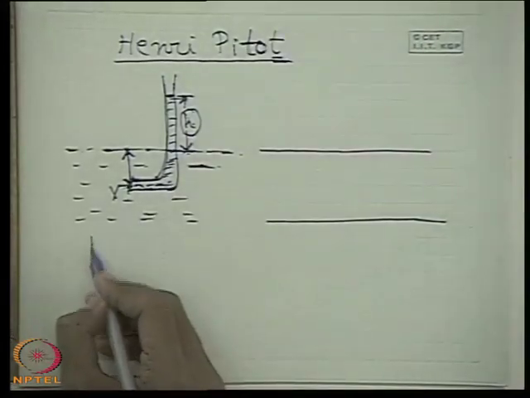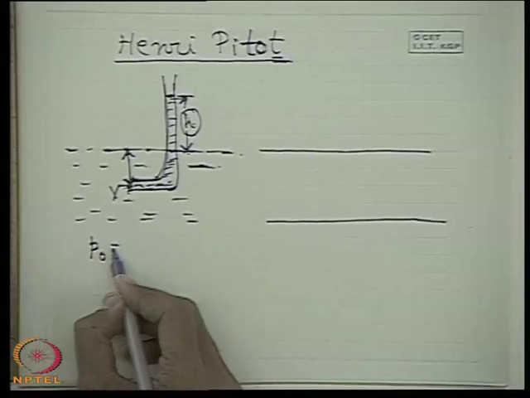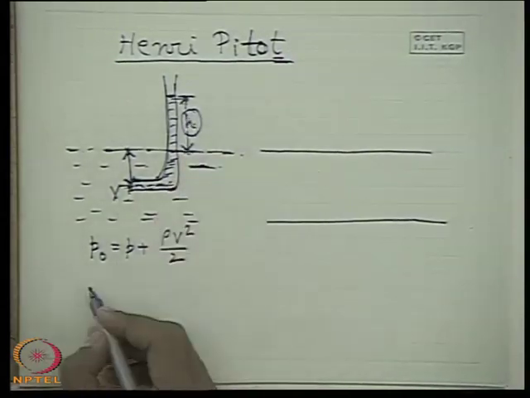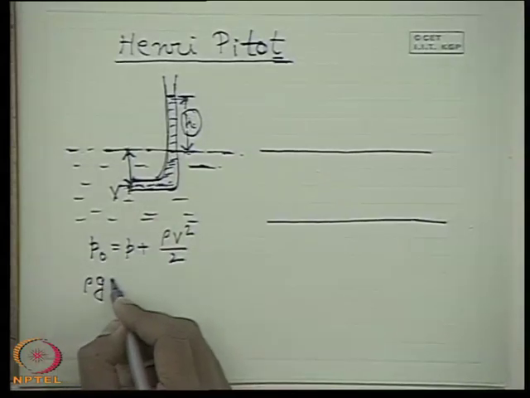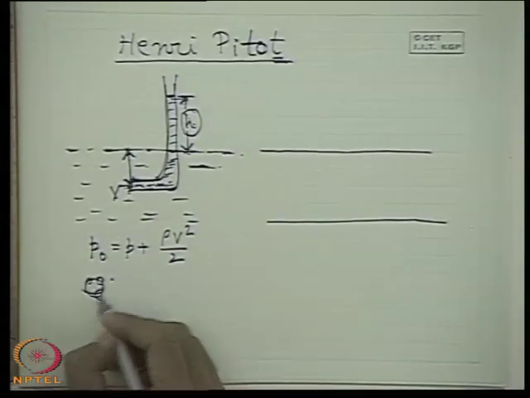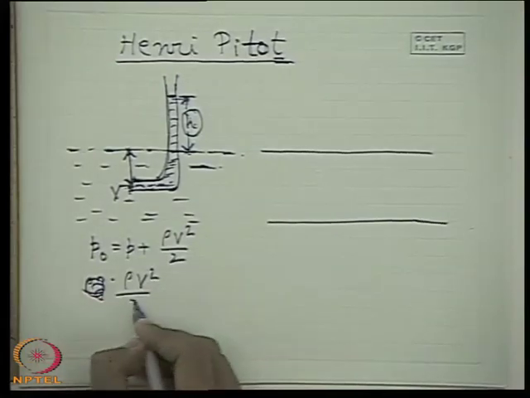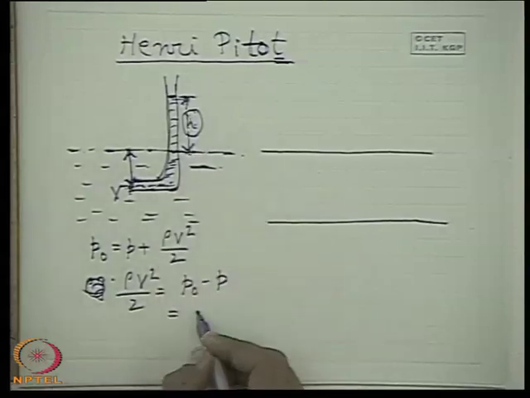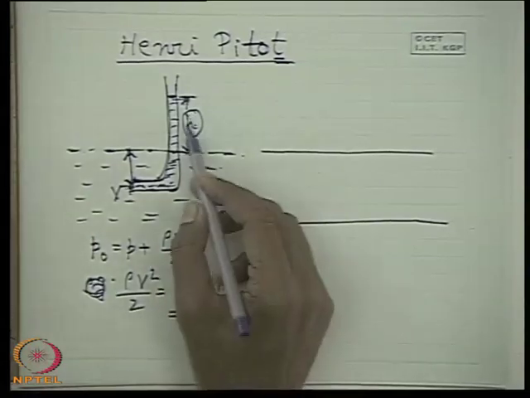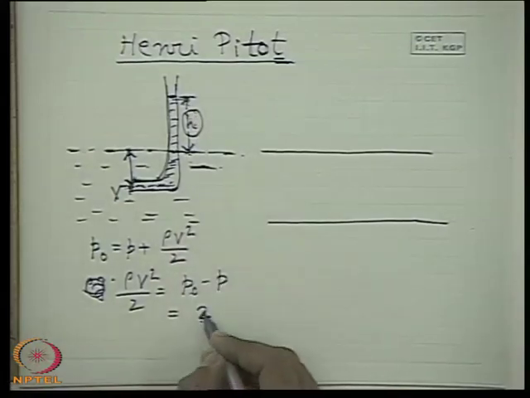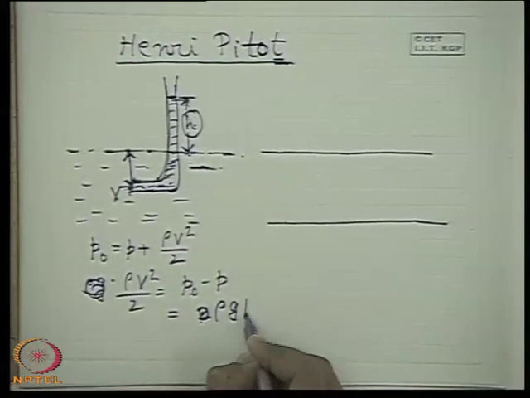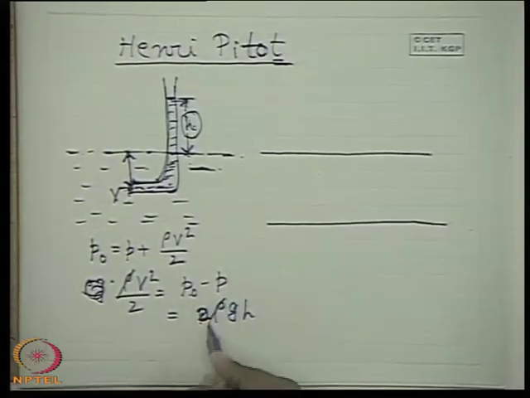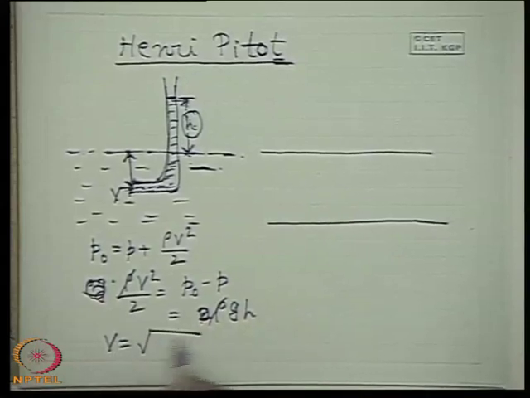For example, if you write the equation P0 equals P plus rho V square by 2, if I consider this as P0, rho G H, then P0 minus P is equal to rho V square by 2. What is P0 minus P? It is rho G H, where rho is the density of the fluid. So we cancel this, and V is equal to root over 2GH.